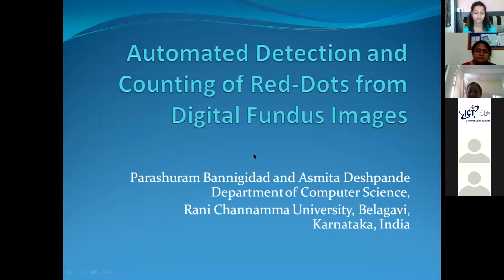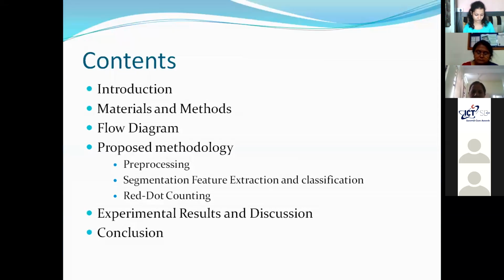My name is Asmita Deshpande, and I am a research student in the Department of Computer Science, Rani Chennamma University, Belgaum. I'm here to present my paper, Automated Detection and Counting of Red Dots from Digital Fundus Images. These are the contents of my presentation.